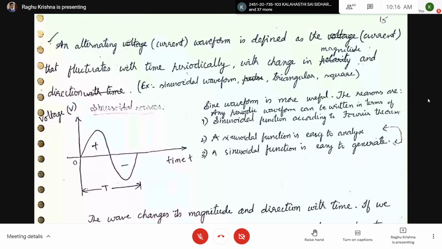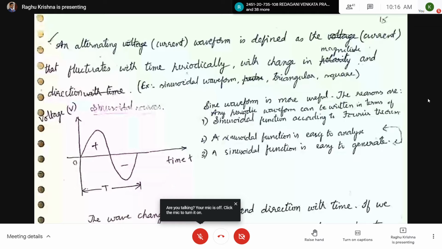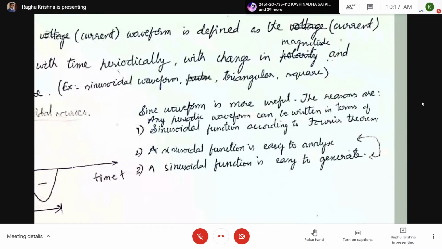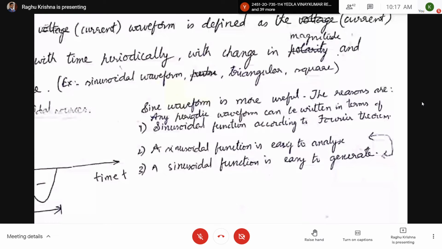Now here, what is the importance of the sinusoidal waveform? I am going to explain now. The sine waveform is more useful. The reasons are, first, any periodic waveform can be written in terms of sinusoidal functions according to Fourier transform. If you take a Fourier transform of any function, it will be represented as a sum of sine functions.